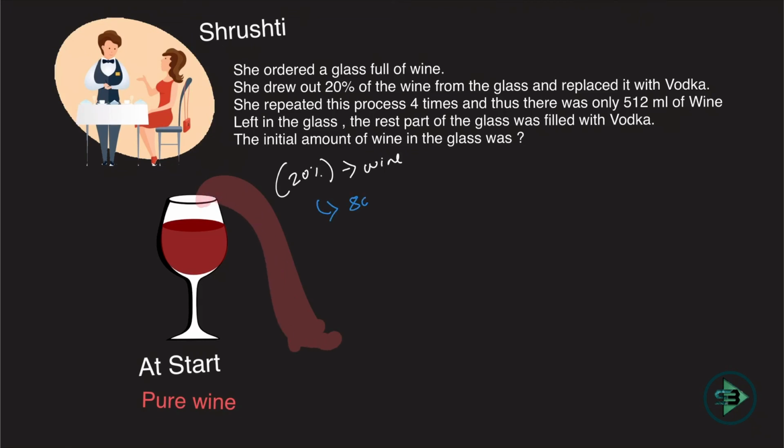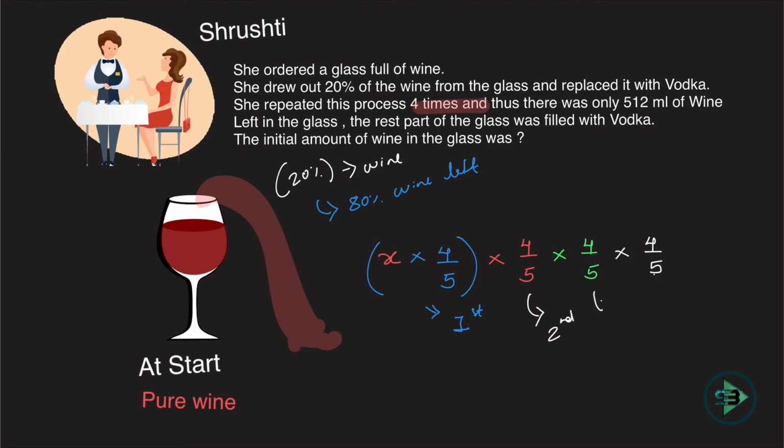Let that be equal to X. And 80% is left because she removed 20%. So I'm saying let the initial wine be X. 80% of that is remaining because 20% is being taken out. This happens in the first operation. She did it 4 times. So every time 80% of the previous wine is remaining. So 80% of the previous, 80% of the previous, and 80% of the previous, that will be the 4th operation, and that will be the wine remaining after the 4th operation.